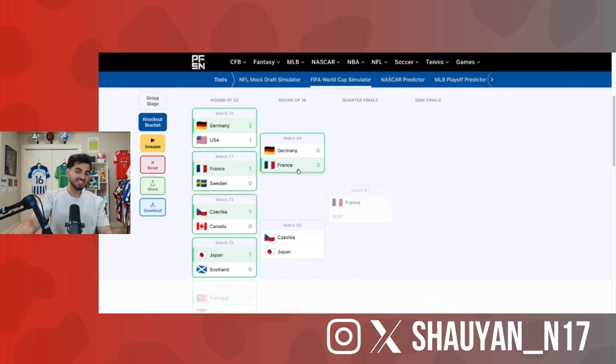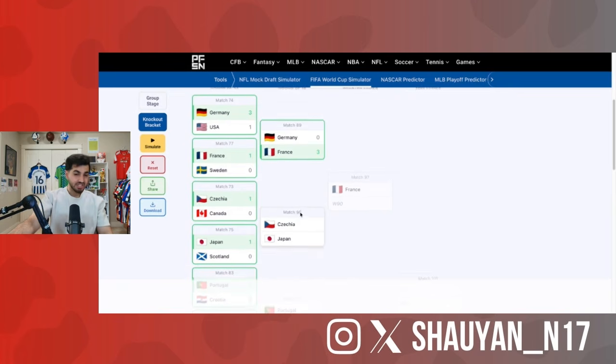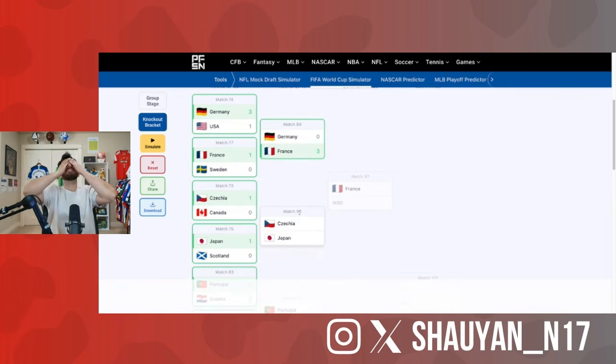Moving back around to our other side of the bracket for the round of 16, Germany, France. I'm gonna just give it to France. Czechia, Japan. Oh man, this is where I think I've messed up because I cannot see Czechia or Japan going all the way to the quarterfinals because Japan are cursed in the round of 16.